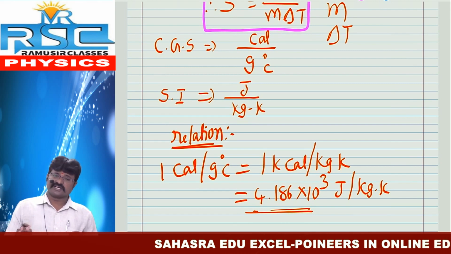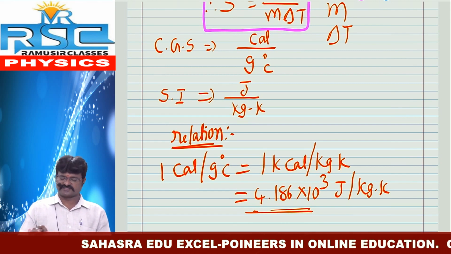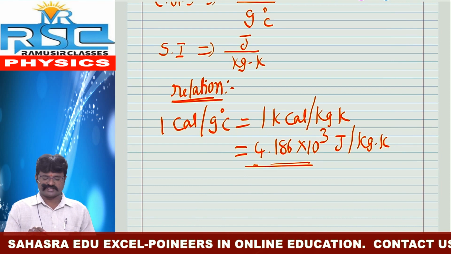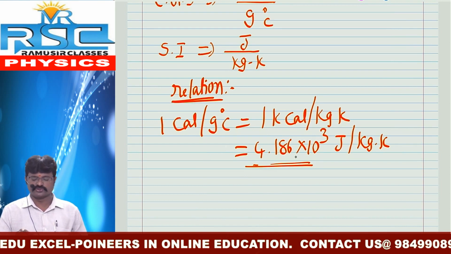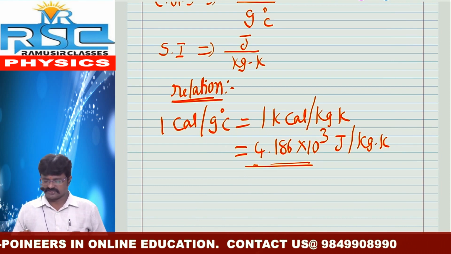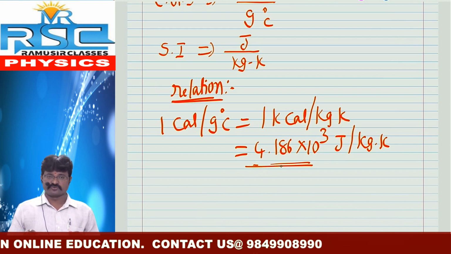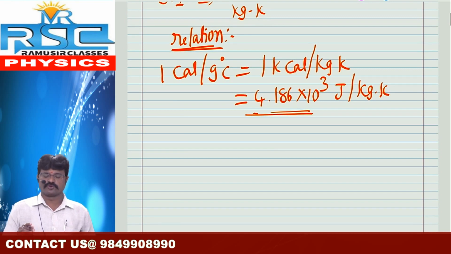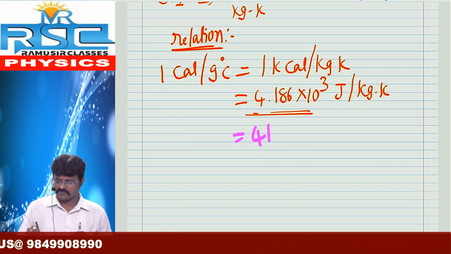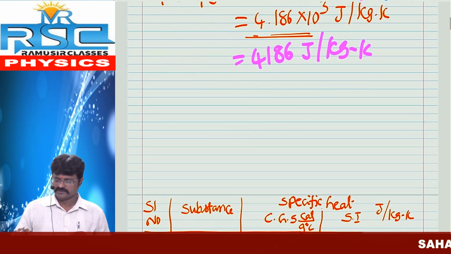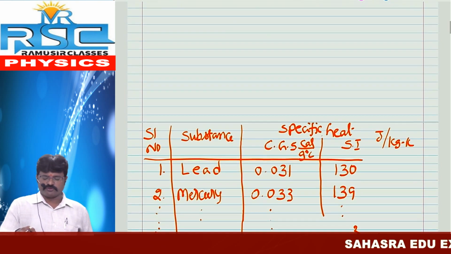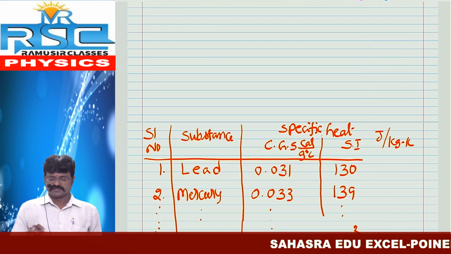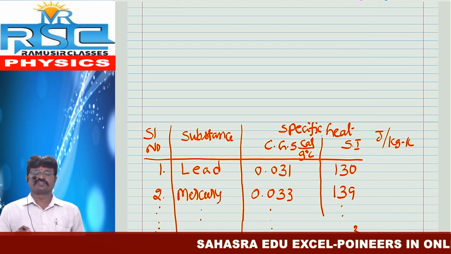Then what is the relation between the CGS system and SI system? We already wrote here. 1 calorie by gram degree Celsius is equal to 1 kilocalorie by kg Kelvin. It is nothing but 4.186 into 10 cube joule by kg Kelvin. It is also written as 4186 joule by kg Kelvin. Then where we want to use these formulas, let us take one table given in our textbook.